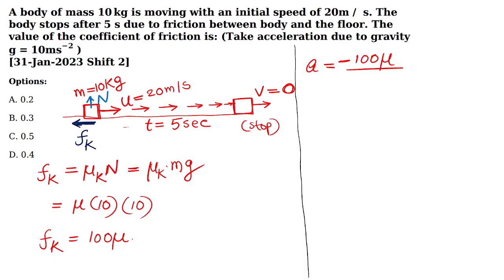In the previous classes I told you that the acceleration or deceleration of a body is equal to the net force on the body divided by mass. I have already discussed that formula. The body is moving horizontally. So the net horizontal force experienced by the body is Fk only. Fk divided by mass. Mass is 10. So acceleration is equal to minus 10 mu.